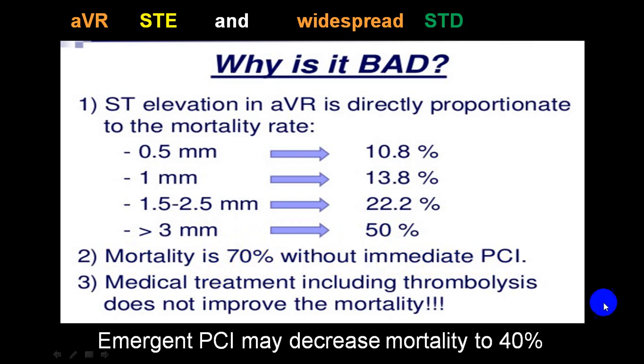Medical treatment will include thrombolysis followed by a PCI. You must send them to PCI as early as possible. And if he is sent to PCI, it may decrease the mortality to as little as 40%. So, remarkable improvement. So always try to look for ST segment elevation in aVR and ST depression in other leads, and also compare ST segment elevation in aVR with V1.